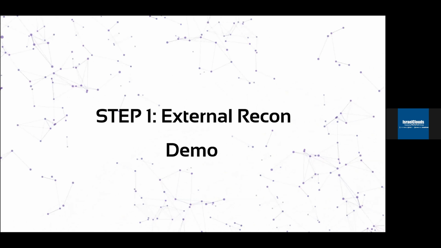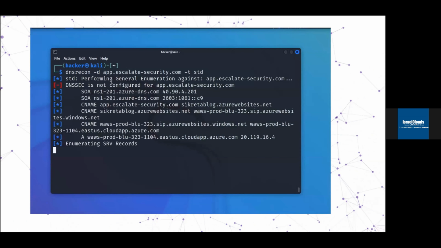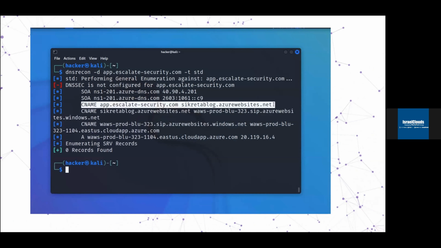Okay, so let's see the first demo. In this demo, I will start by looking for the CNAME record of the target domain. Great, so now we can see that the app.escalatesecurity.com actually points to the Sikreta blog.azurewebsites.net.